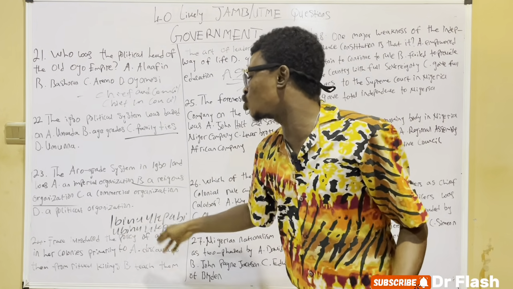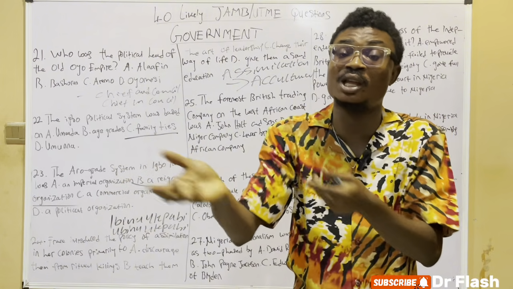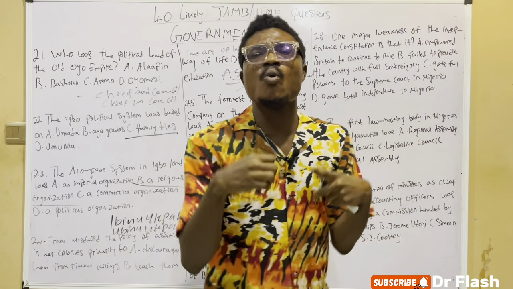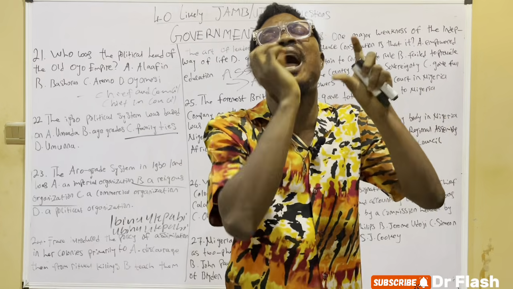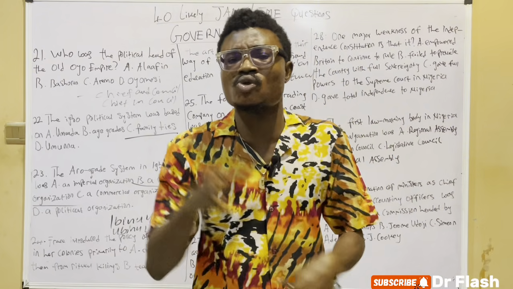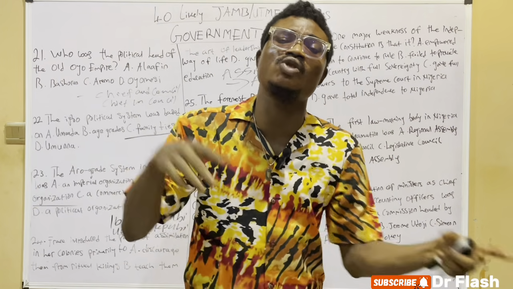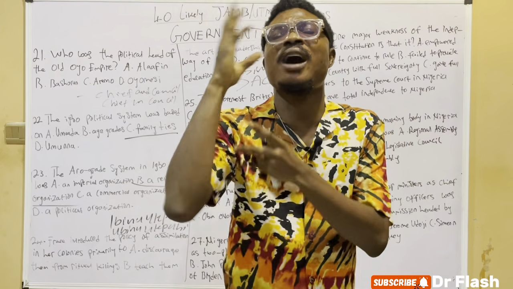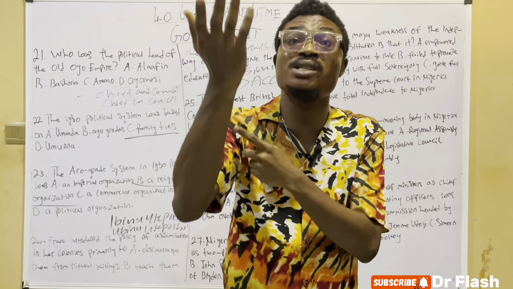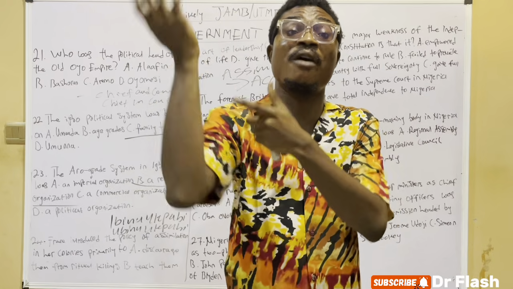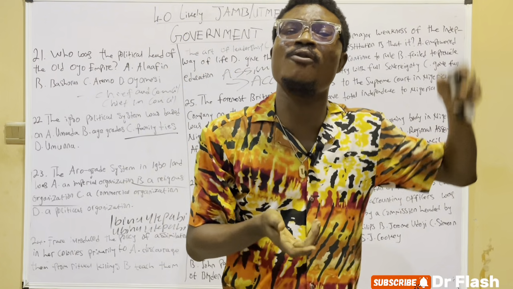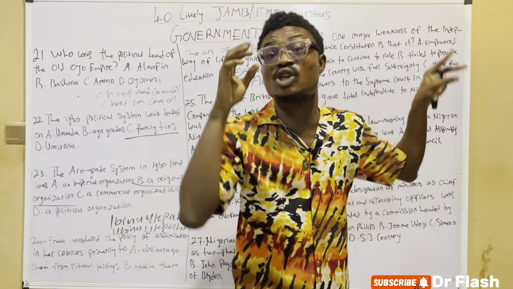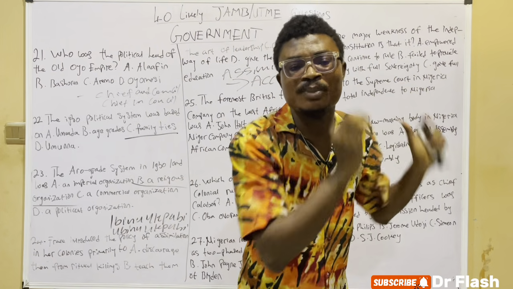So the French then introduced the policy of association. What is the policy of association? The policy of association was meant to recognize the African belief system together with the European way of life, or European culture. So the French policy of association entails preservation, recognition of the African belief system. And the French policy of assimilation represents what we call substitution of the African belief system.